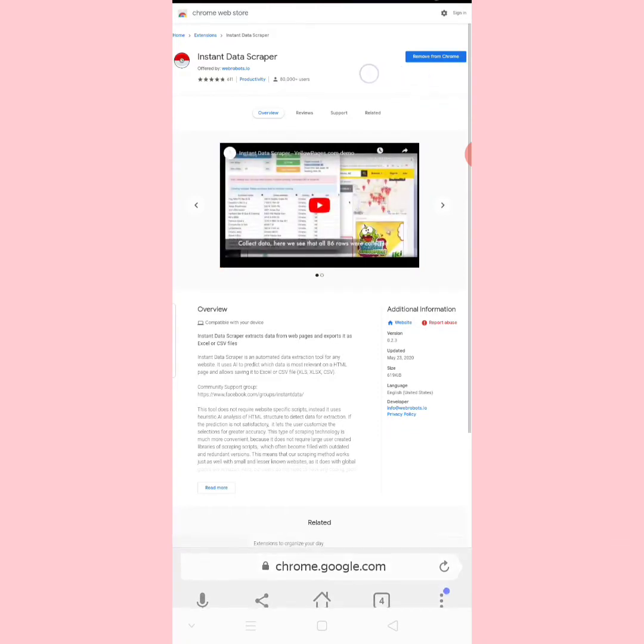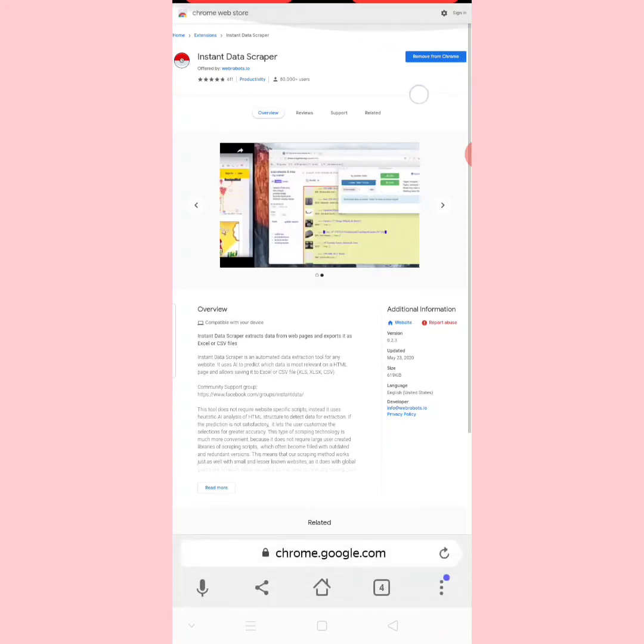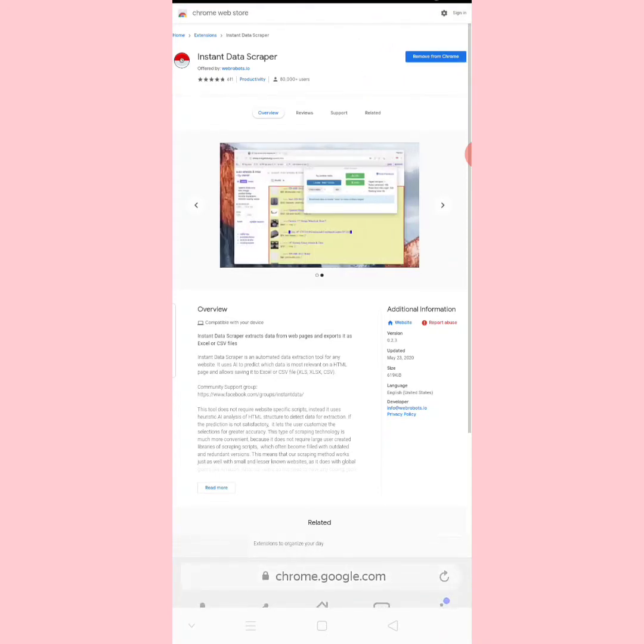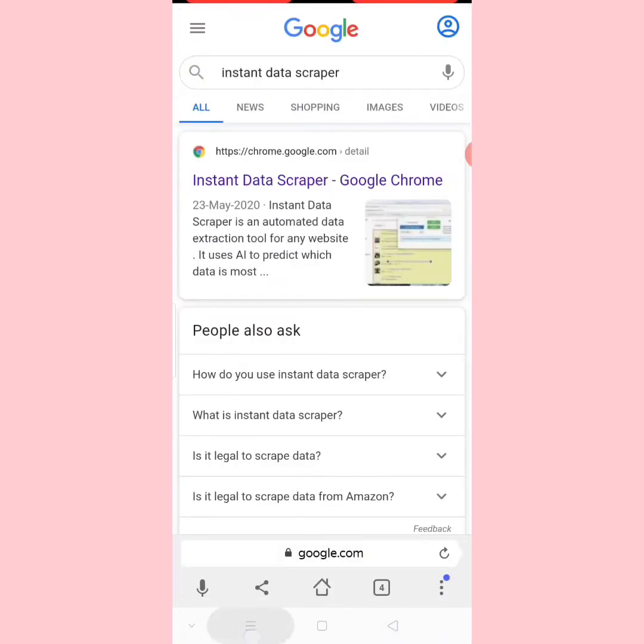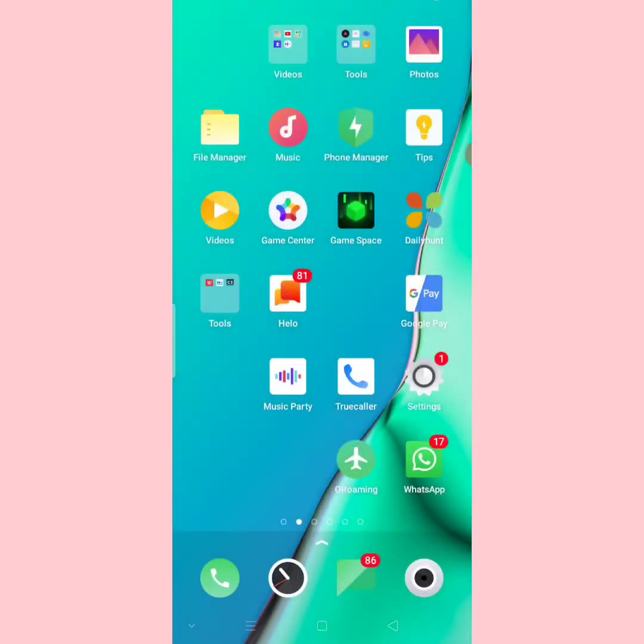Here it shows remove from Chrome because I have already installed it. For you, the same button will show add. Once you click on add extension, it will get added to your mobile phone. So let us go to our Yandex browser.